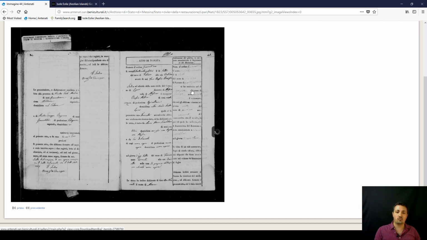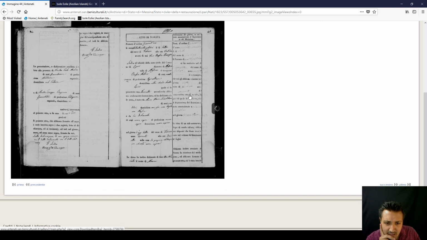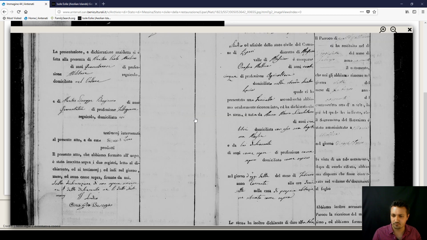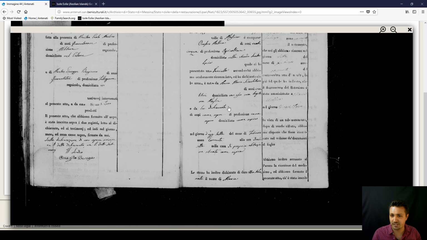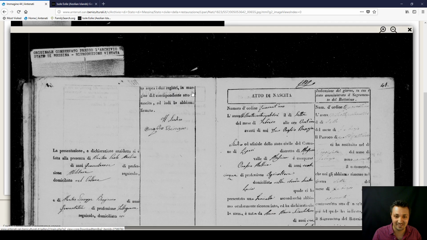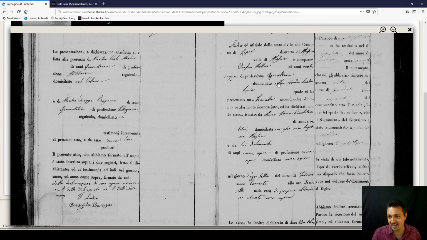So here we go, we've got the record that I was looking for, and I think it was, yes, Maria Molica, number 41, and this will tell you most information. Now, if you know how to read Italian, it's quite great for you. If not, you get to know the position of where you're looking for the name of the father, the mother, the date of birth. And so here, we've got the father's name, Onofrio, who was 25 years old, and his profession was agriculture, pretty much like a farmer.